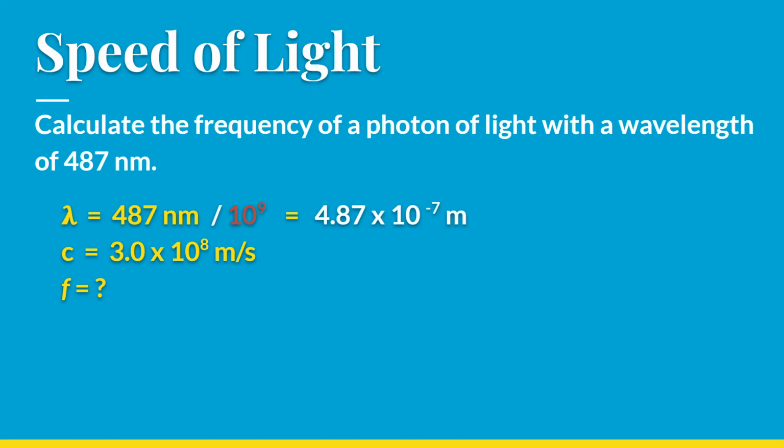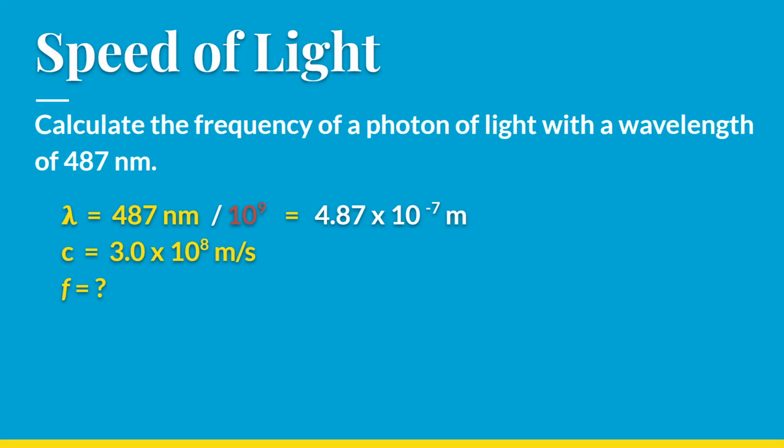Now, if you don't know this conversion, you might want to write it down. There are 10 to the 9th nanometers in 1 meter. So if I'm trying to convert nanometers to meters, I need to divide by 10 to the 9th. If I have meters and I'm trying to convert to nanometers, I'd be multiplying by 10 to the 9th, because there are 10 to the 9th nanometers in 1 meter.